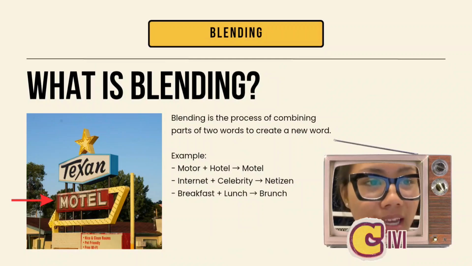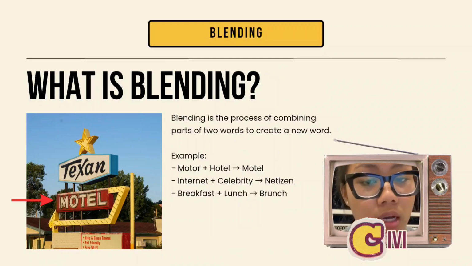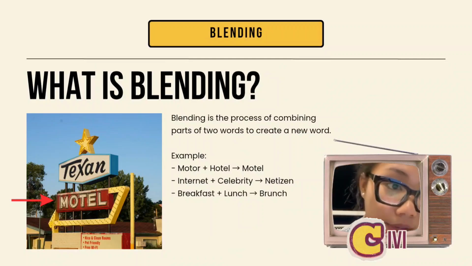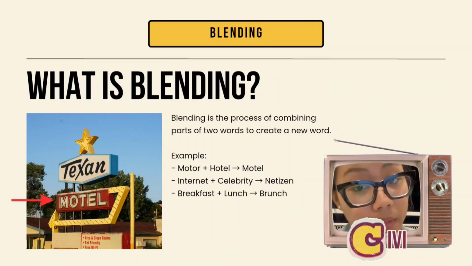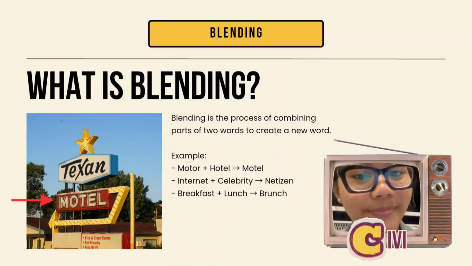So blending is when we combine parts of two different words to create a new word with a new meaning. The example is motor plus hotel becoming motel, internet plus celebrity becoming netizen, and breakfast plus lunch becoming brunch.